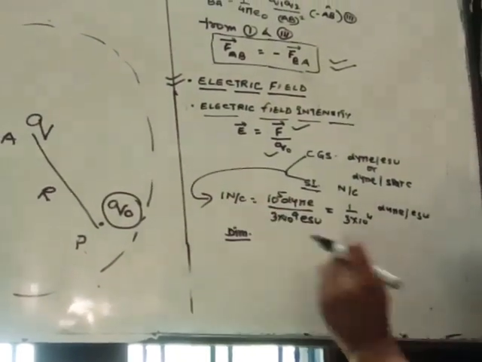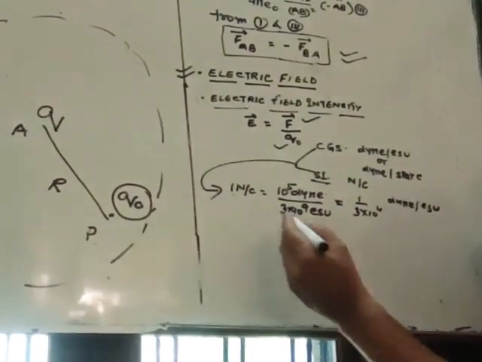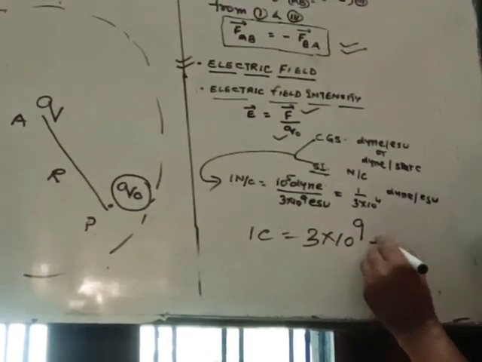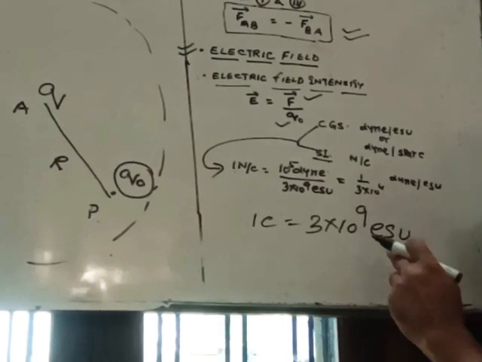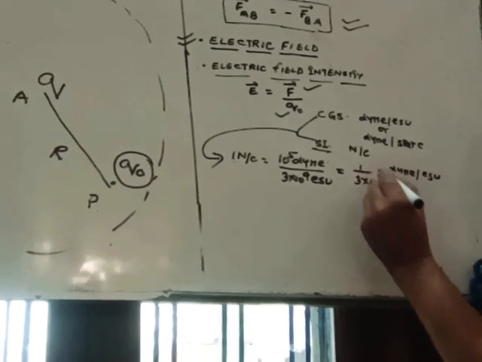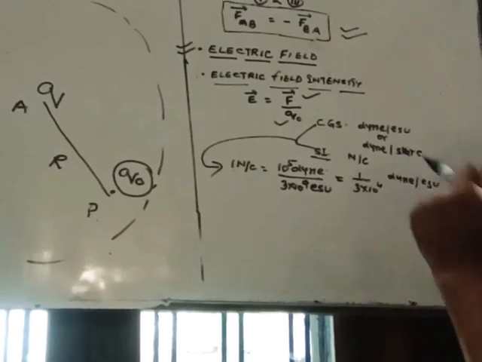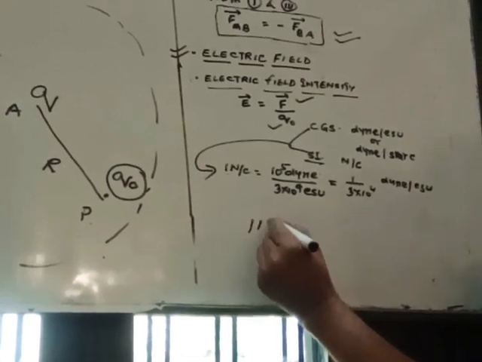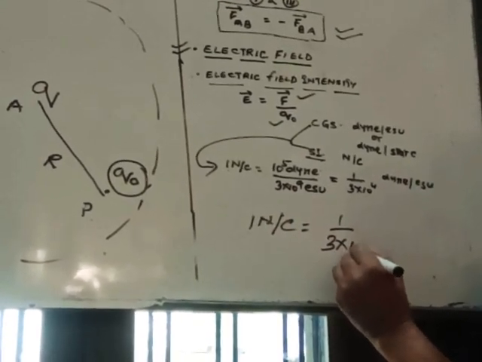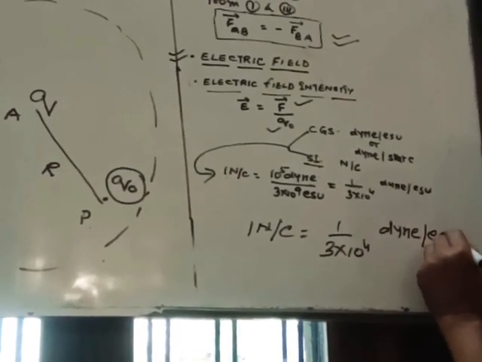So 1 Newton is equal to 10 to the power 5 dyne, as you know, it is the relation between Newton and dyne, and 1 coulomb is equal to 3 into 10 to the power 9 ESU. It is the relation between CGS and SI units of charge. When we simplify, you will get 1 upon 3 into 10 to the power 4 dyne per ESU. This 1 Newton per coulomb is equal to 1 upon 3 into 10 to the power 4 dyne per ESU.